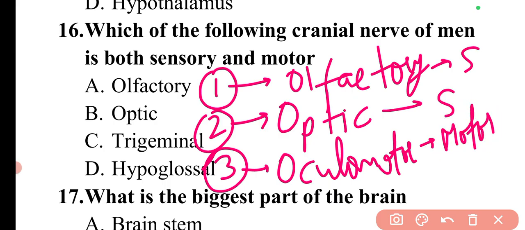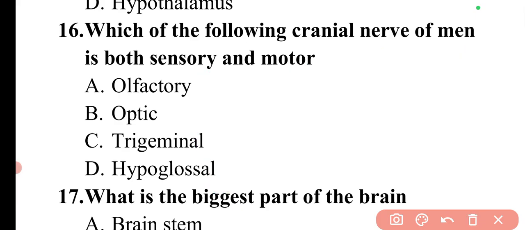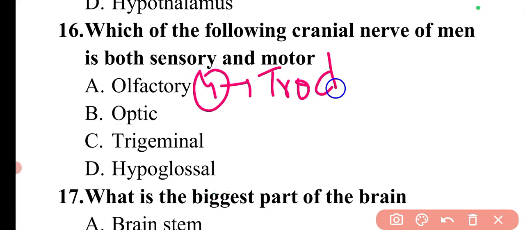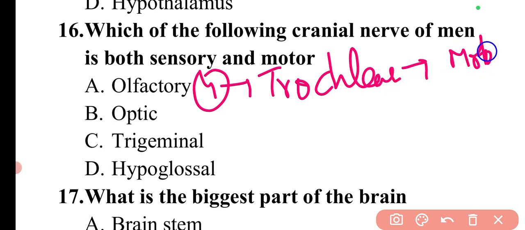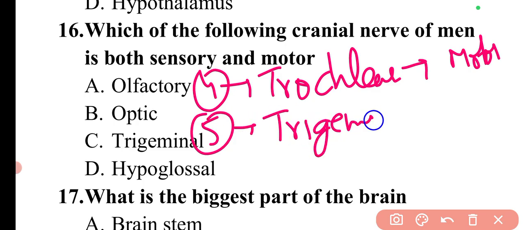The fourth cranial nerve is trochlear, and it is also motor type. The fifth cranial nerve is trigeminal, and it is both sensory as well as motor type.